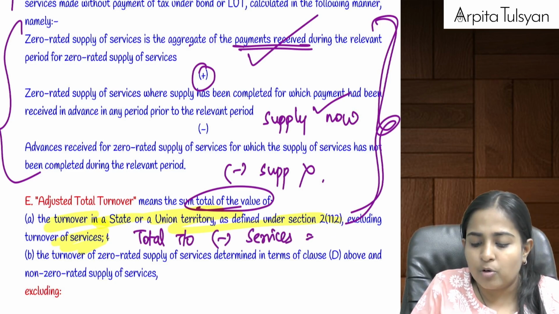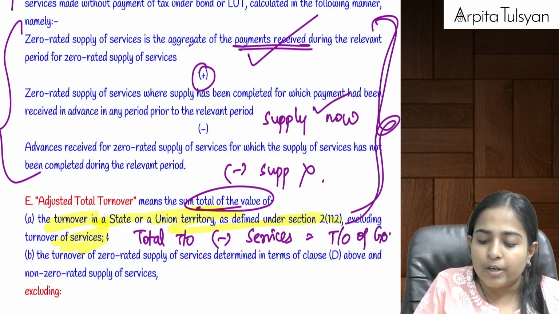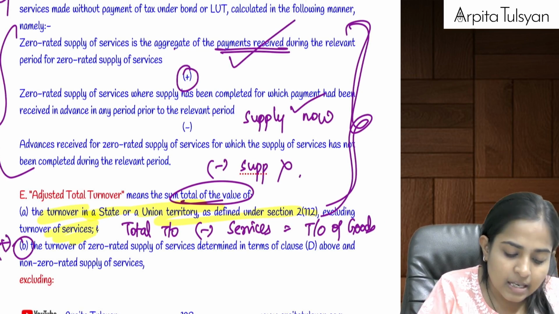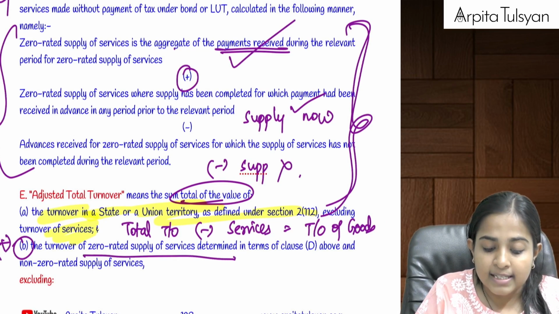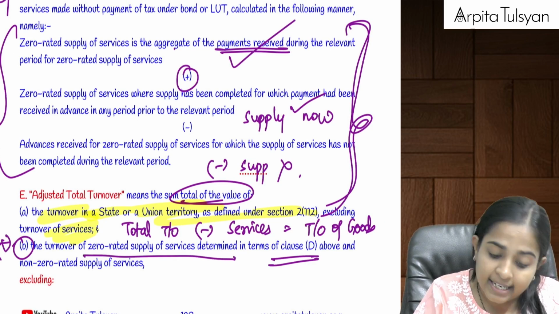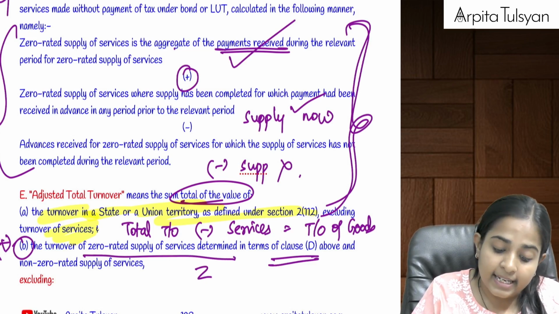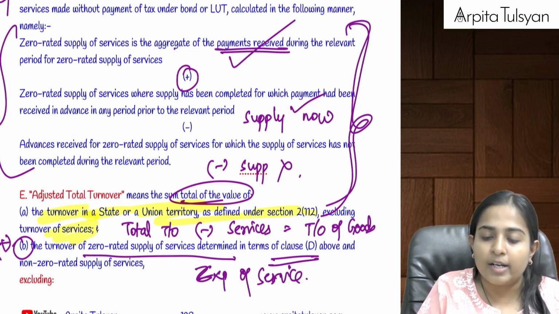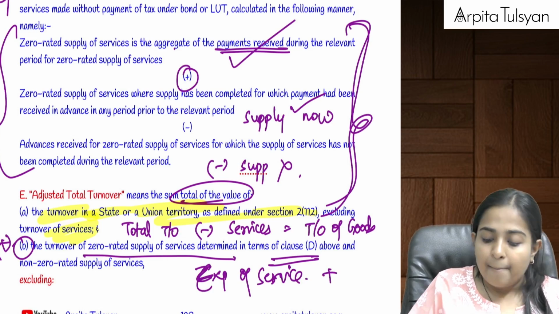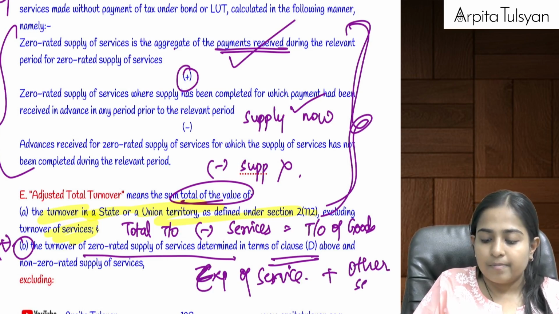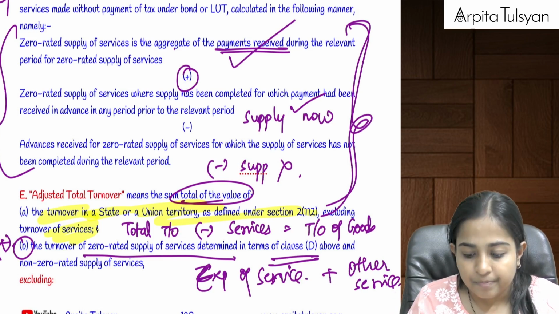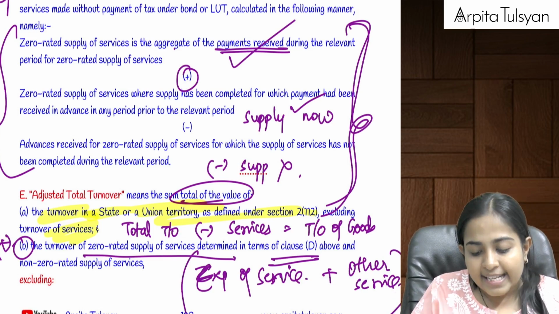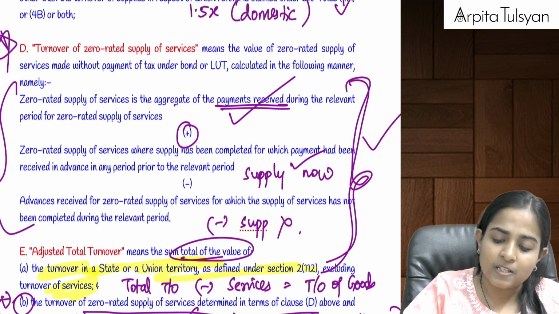So here we have to take turnover of goods only, and then plus turnover of zero rated supply of services as calculated in D. So basically export of services, the special value which we just calculated above, plus other services which are non-exported. Can we say in point B we have taken all the services, and while taking the service value of export, please take the special value.